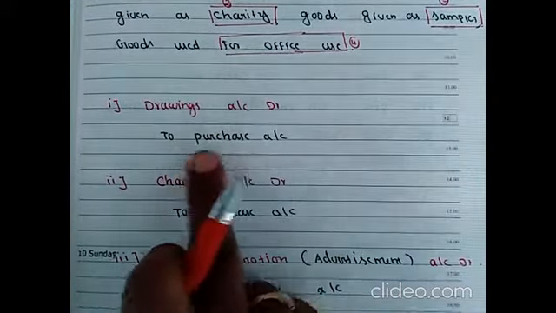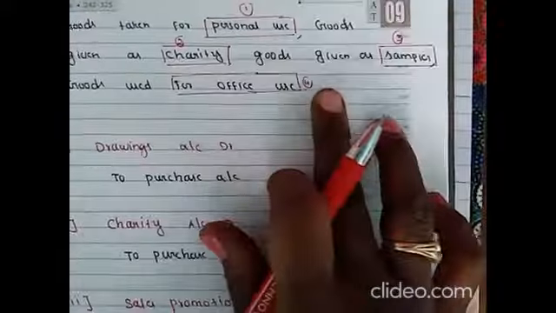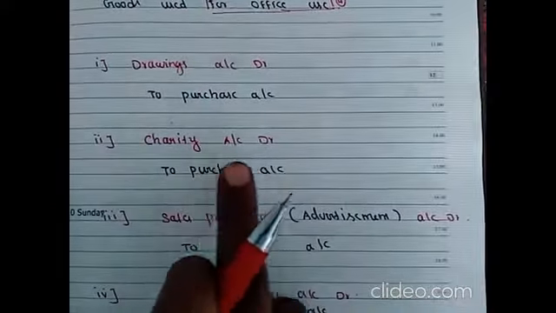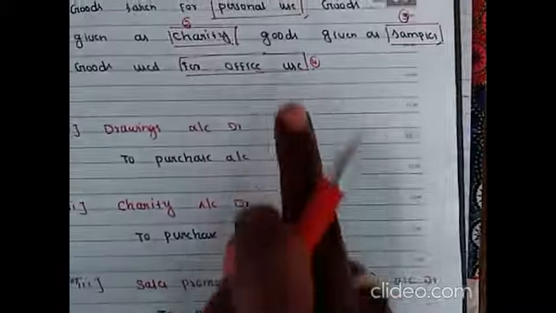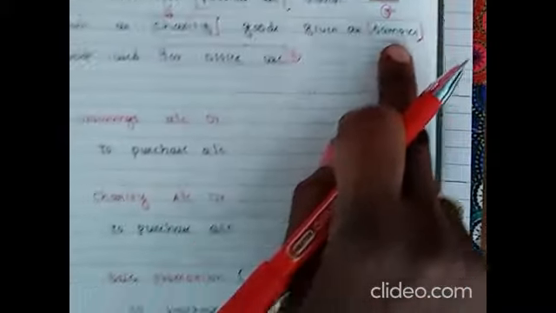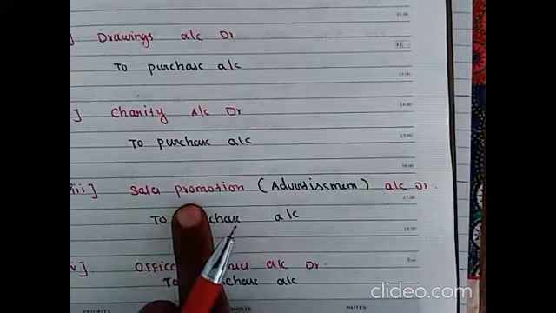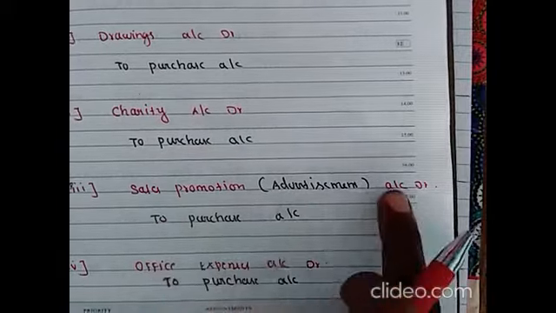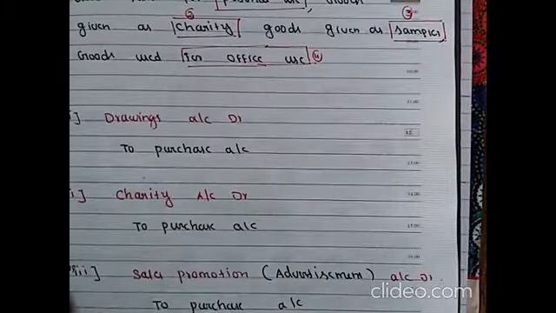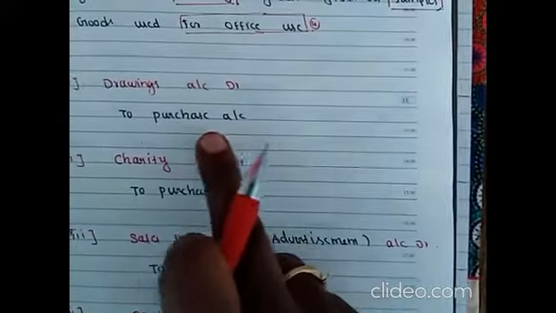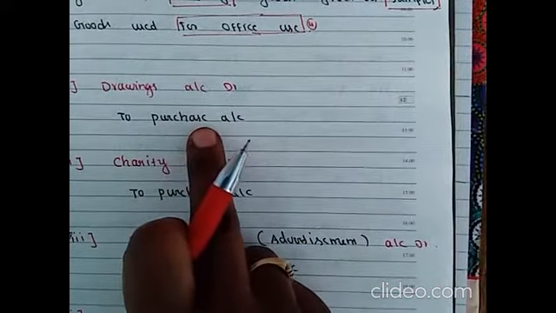So drawings account is debited to purchase, and goods given as charity, charity account is debited to purchase account, and goods given as samples, sales promotion account is debited. It is one kind of advertisement. So sales promotion account debit to purchase. If goods are used for office use, the entry will be office expenses account debited to purchase account. In these 4 cases, we have to credit purchase account.